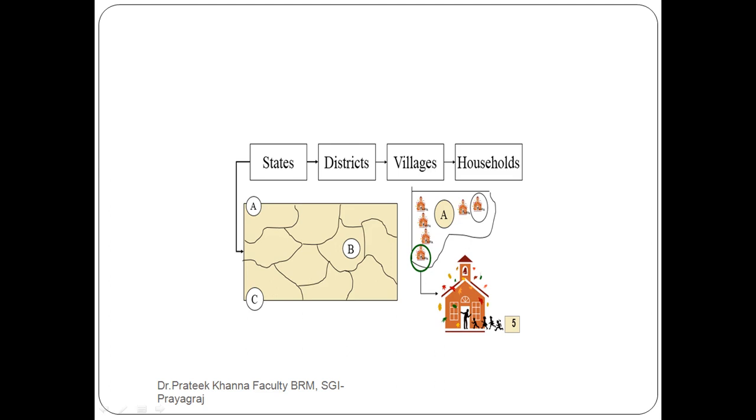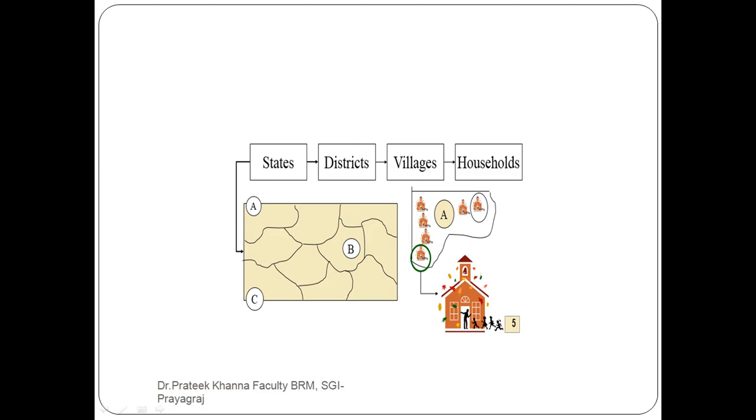So we do not come directly to the household. First we choose a state, because our study is totally based on this particular state and this particular village. So first you go to the state, then to the district, then to the villages, then to the selected household.